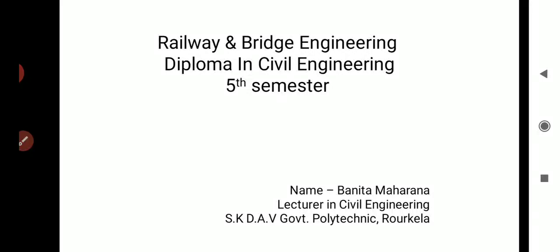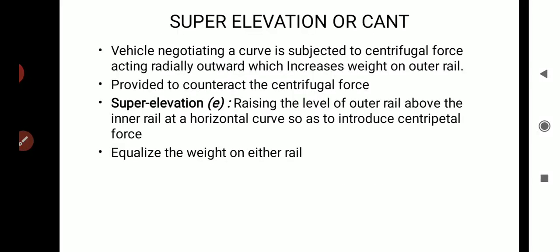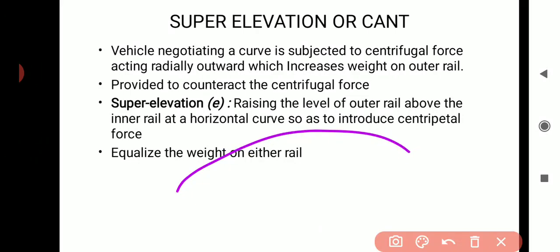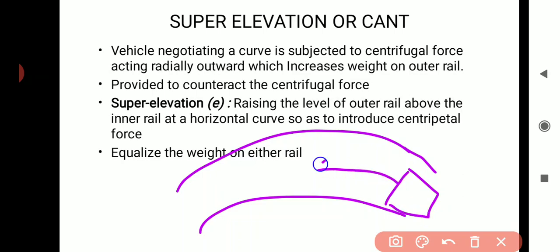Hello everyone, in this lecture we will discuss super elevation. From highway engineering you have already studied that in case of a horizontal curve super elevation is provided. Likewise here also, in case of a curved railway track, super elevation is provided. So suppose this is a curved railway track and a train is moving in this direction.